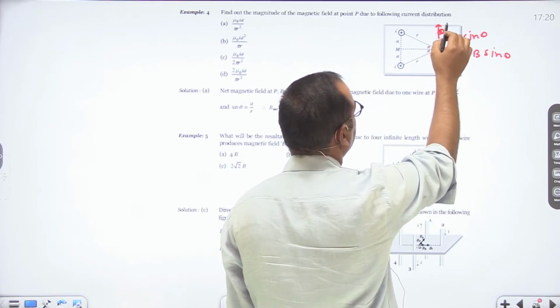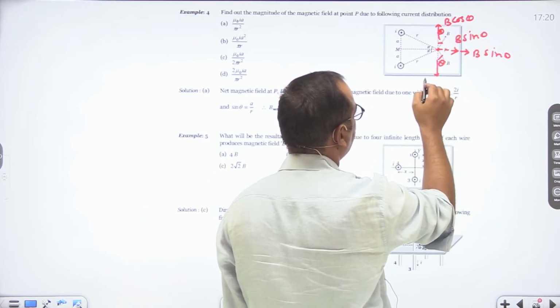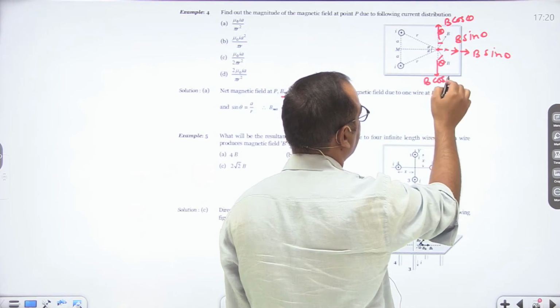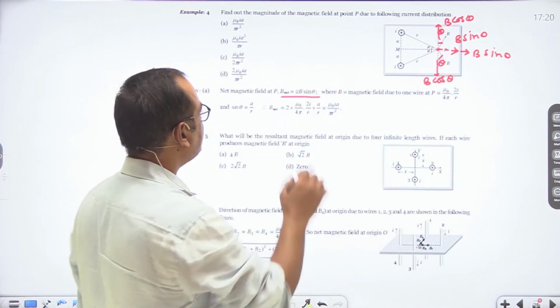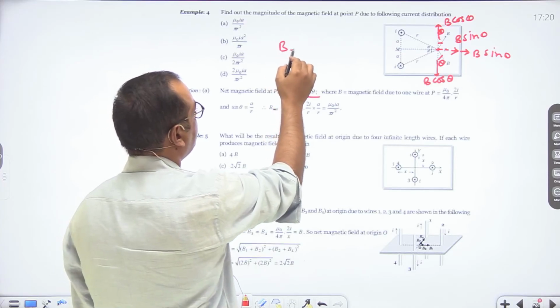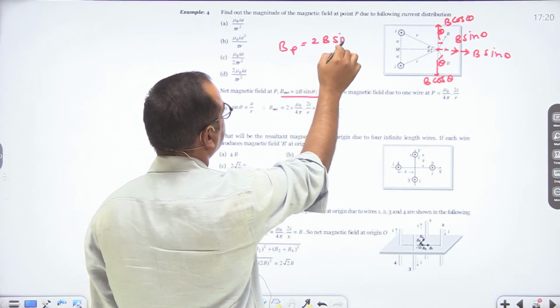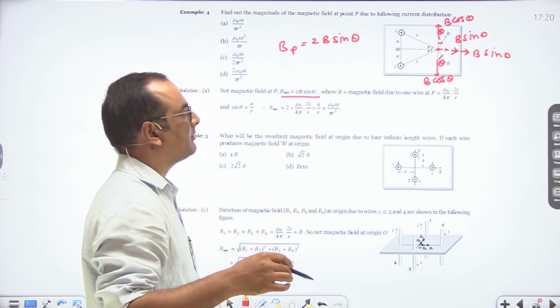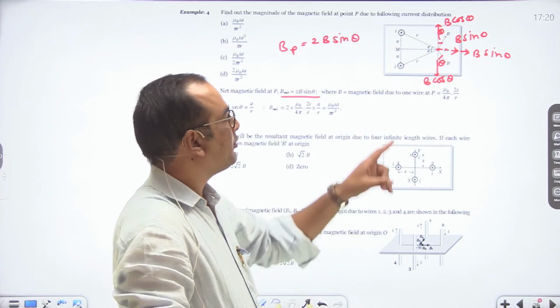Its vertical component is B cos theta. Its vertical component is also B cos theta. So vertical components will cancel out each other. It means net magnetic field BP is equal to 2B sine theta, where B is the magnetic field due to one wire at point P.